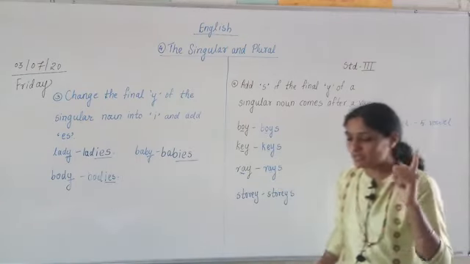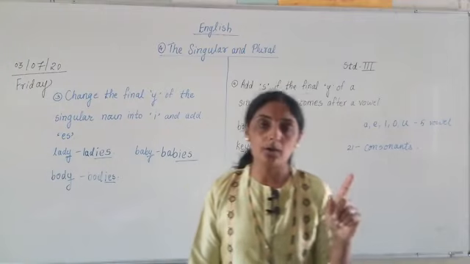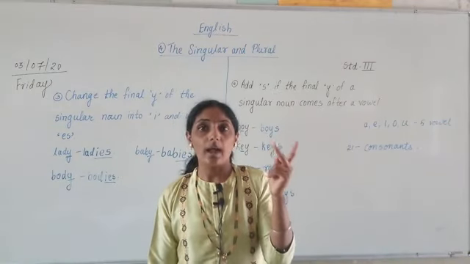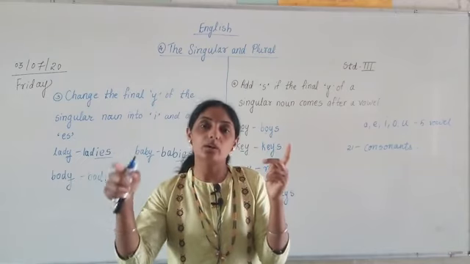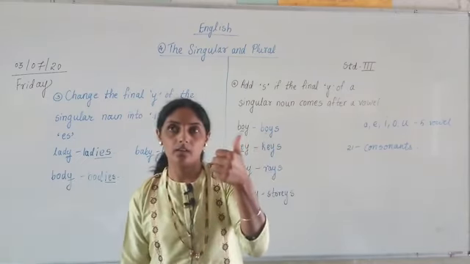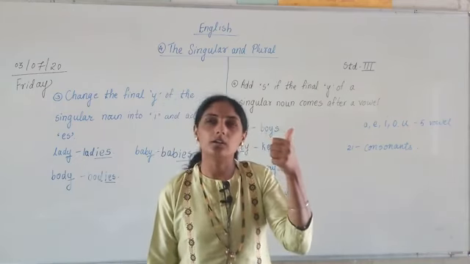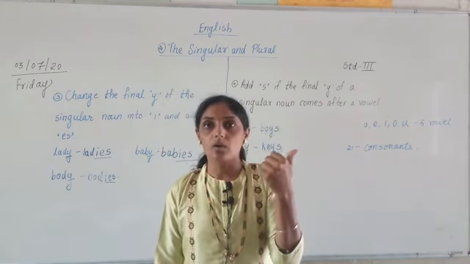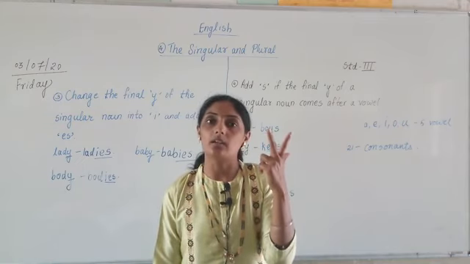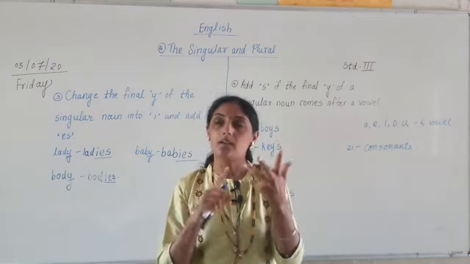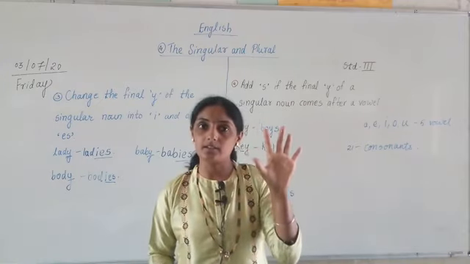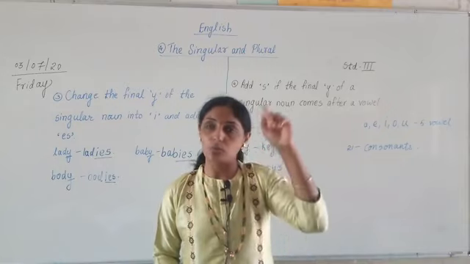Understood? What was our first rule? Our first rule was to add only S. Second rule was what? To add ES. To which words? The words which are ending with letter O, the words which are ending with letter S, the words ending with letters SH, correct? Then CH and the last one is X. 5 are there, correct? That was the second rule which we studied 2 days back.